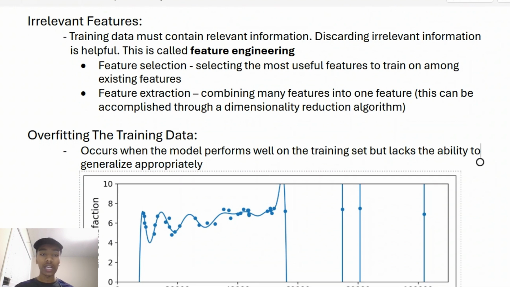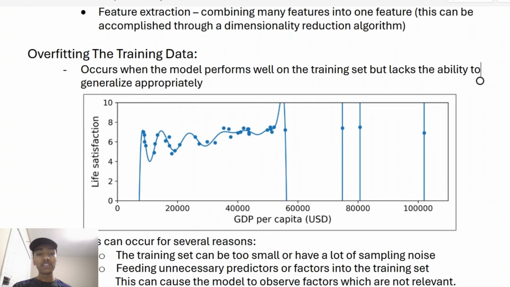And so we use feature extraction there. All right, keep that idea in mind, and we'll put a pin in that and then come back to it later. But let's talk about overfitting the training data.